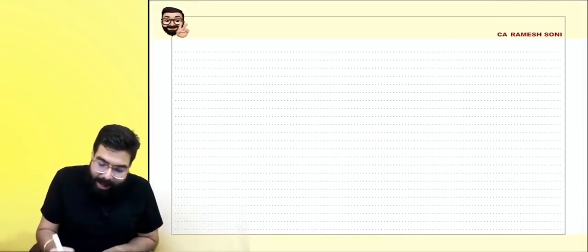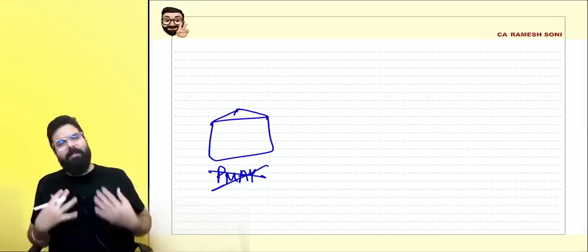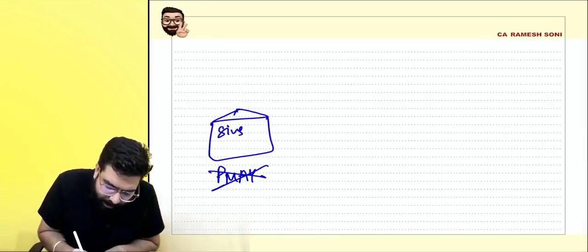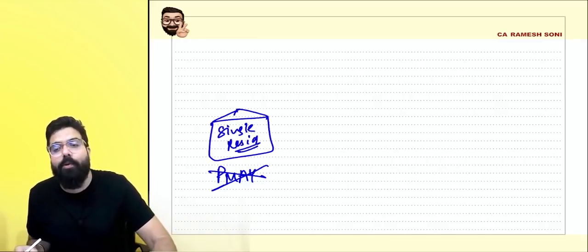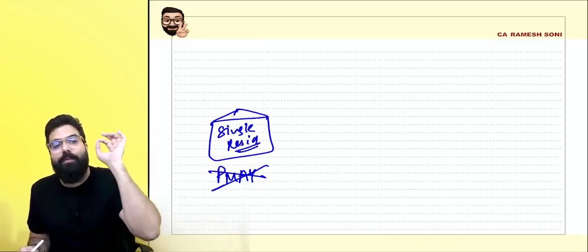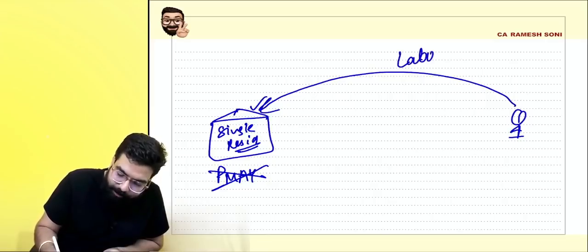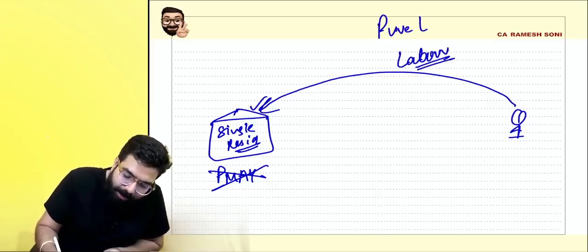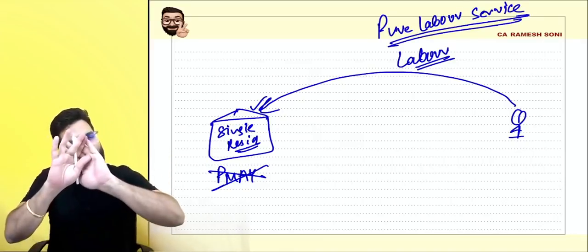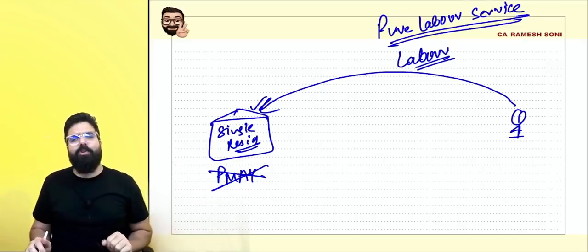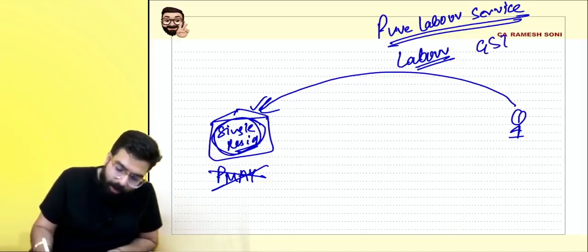Okay, now I am getting a home done and this is not under the Pradhan Mantri Awas Yojana. I am getting a single residential house done, meaning a house which has a single meter, which is meant for staying of a single family. I told one person, I am making a home, can you supply me laborers? He is giving me pure labor service, and this house I am building myself, not under the Pradhan Mantri Awas Yojana. Then also he will not charge me any GST.